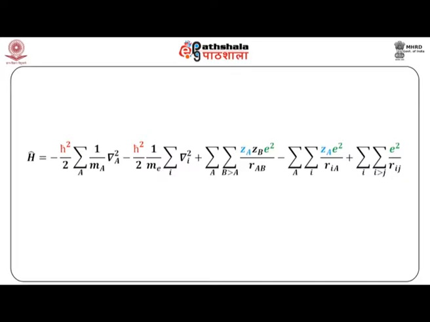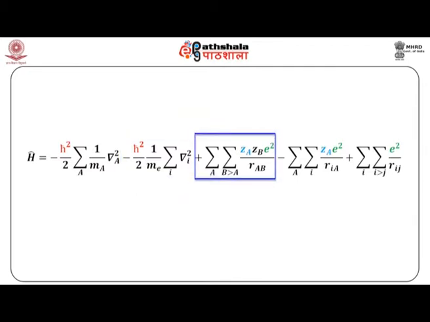These are the total terms in the Hamiltonian, and you can very well understand the significance of this. We have done this earlier also. The first term on the right hand side represents the kinetic energy of nuclei. A and B refer to nuclei. The second term represents the kinetic energy of electrons, so i and j refer to that.